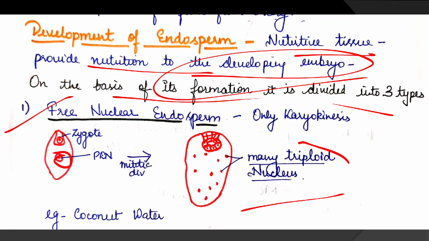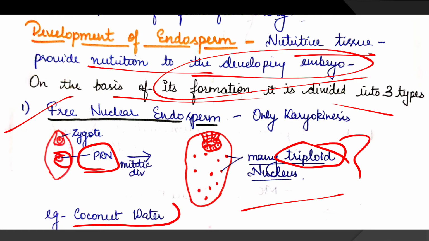These are many triploid nuclei, because they are formed from the primary endosperm nucleus, which is formed due to triple fusion. Example of free nuclear endosperm is your coconut water. A very tasty water which you drink is nothing but the free nuclear endosperm.